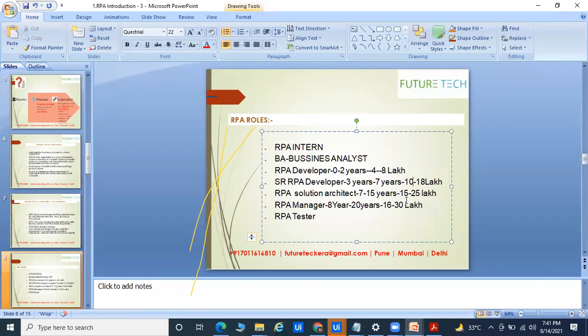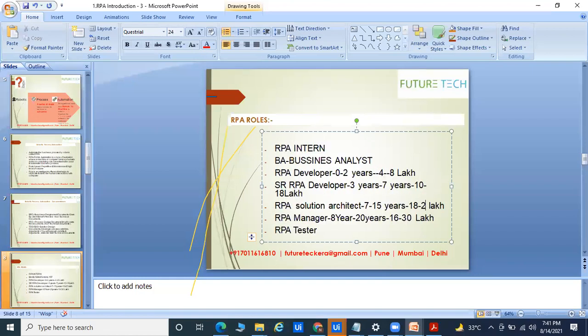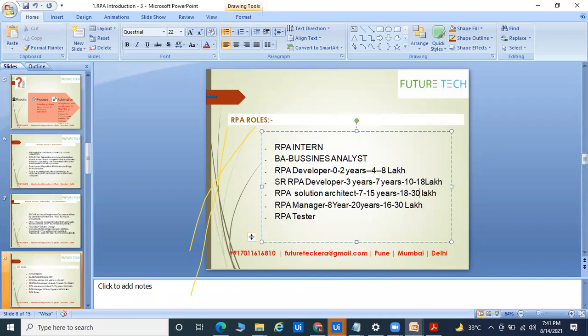Okay. After senior RPA developer, you can go for RPA solution architect. If you ask me what the roles and responsibility of a solution architect is, the RPA solution architect is the bridge between your client requirements, all the business requirements, and your technical people, that is called the developer. Okay. So if you ask me about the experience, you can go for 8 to 15 years plus experience, and salary you can assume 18 to 30 plus. Okay, so you can assume that 30 lakhs is not a big deal in the market, because every company is giving good salary in the market.